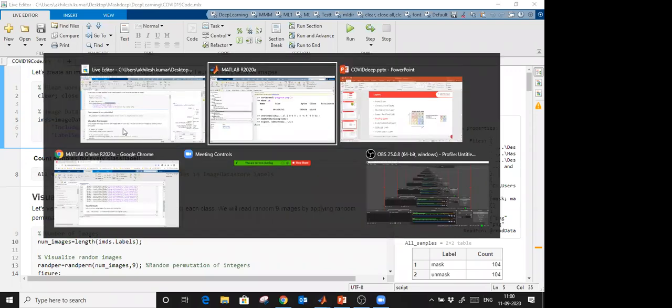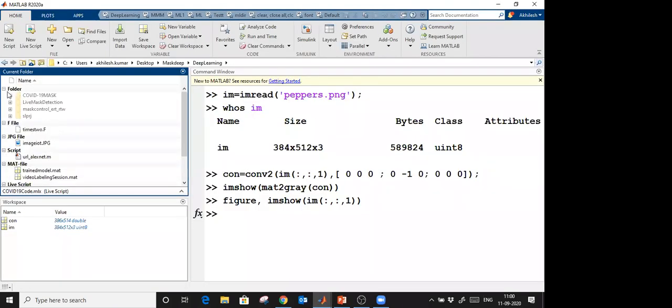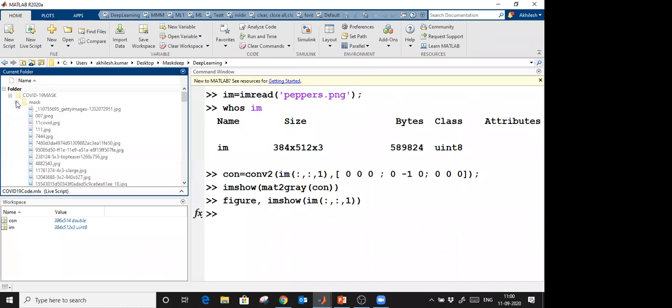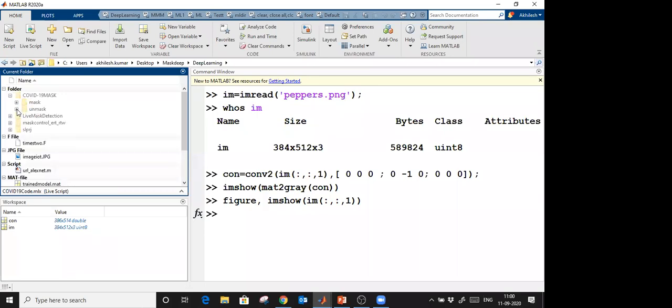If I switch here in MATLAB, you see that I created subfolders named by the class names, marks and unmarks. In the marks subfolder, I have images which are marks, and in this folder, I have images which are unmarked. And the main folder name is COVID-19 marks.